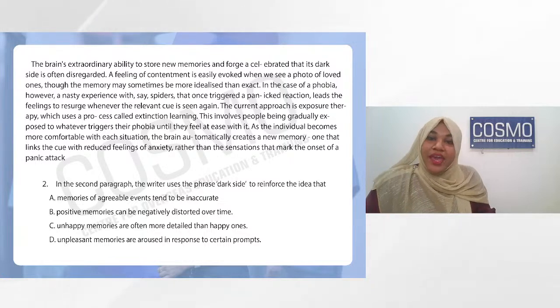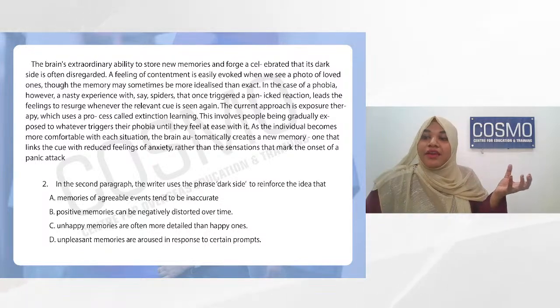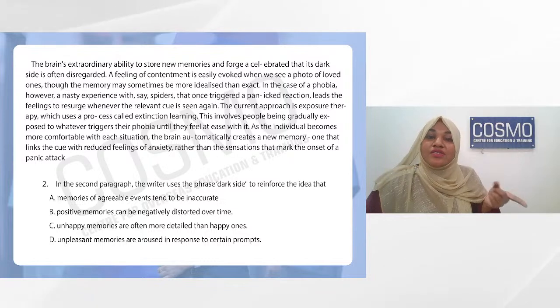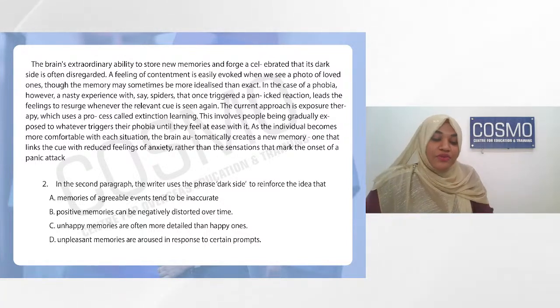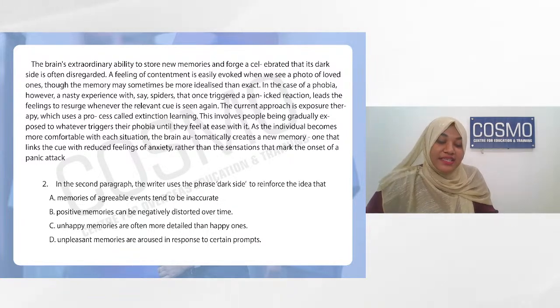So we have a good aspect of the brain, that is, the brain can restore memory, it can retain memory, but there is also a dark side. There's a negative aspect of the brain's ability to store memories. Let's read about that. A feeling of contentment is easily evoked when we see a photo of a loved one. So when you see the photo of your loved one, you have a feeling of love towards that person. So that is a memory.